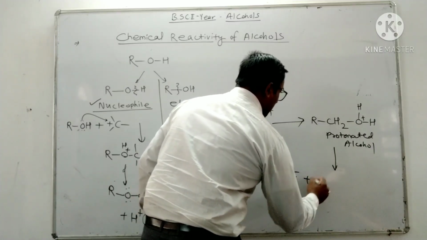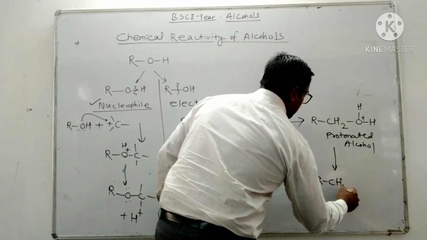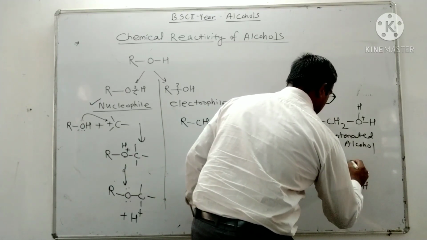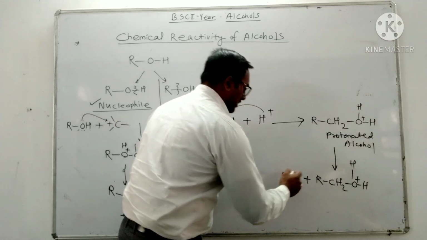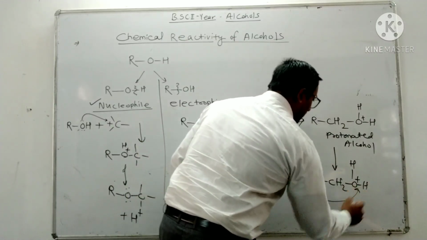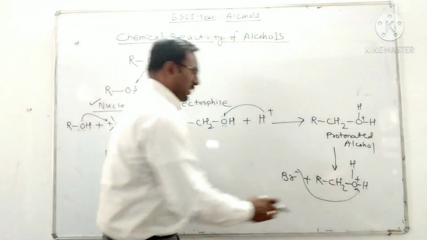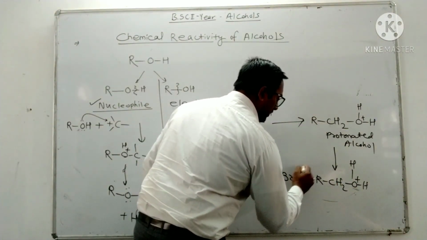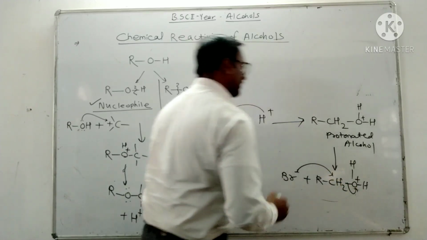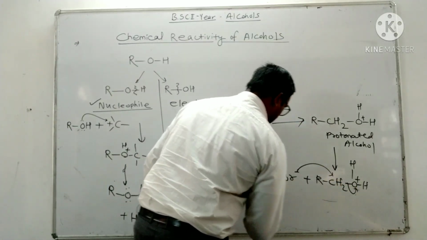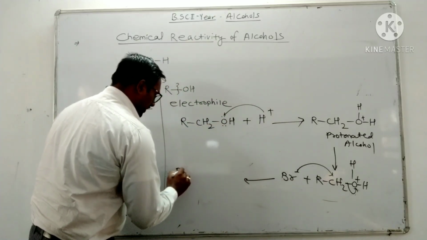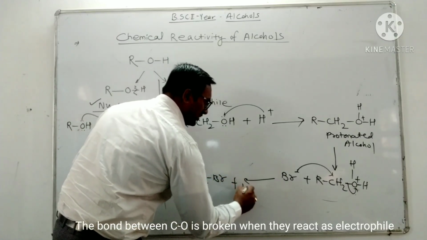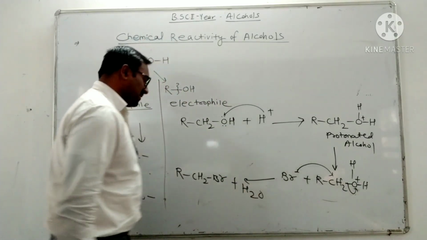Br minus, the nucleophile, may attack the protonated alcohol RCH2OH2 plus. The nucleophile attacks this electron deficient carbon and there is formation of RCH2Br plus H2O.